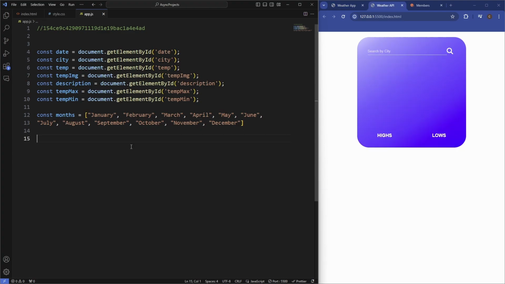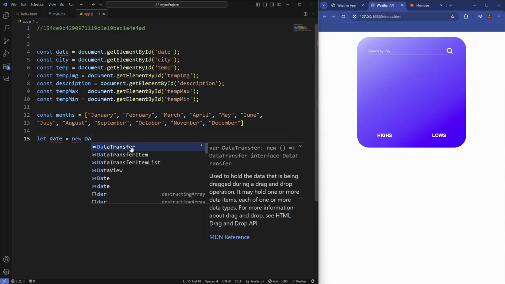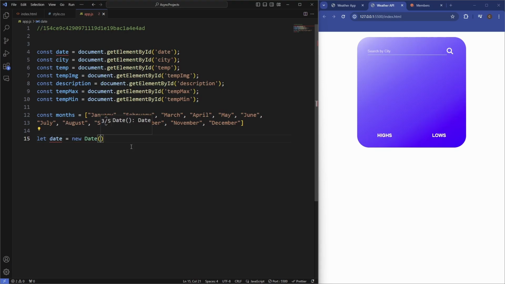We then need to create a new date object so we can target the month and the day as well as the year. So we'll say let date object equals new Date, so a new instance of that. So we've got the date object.